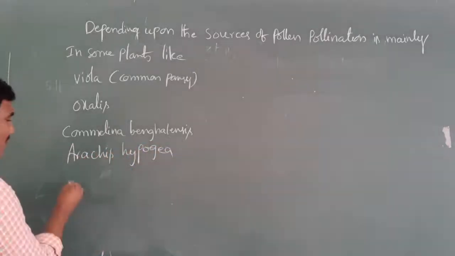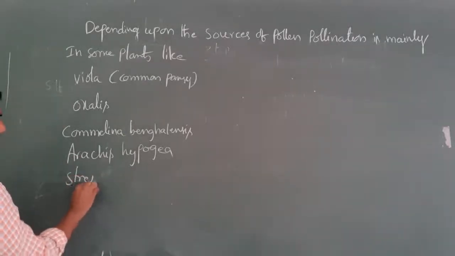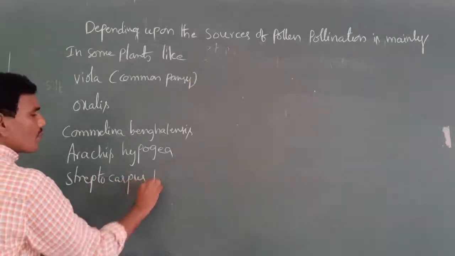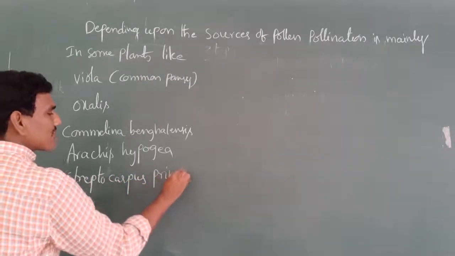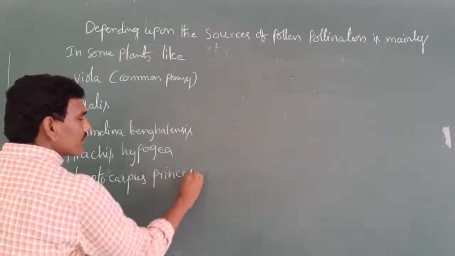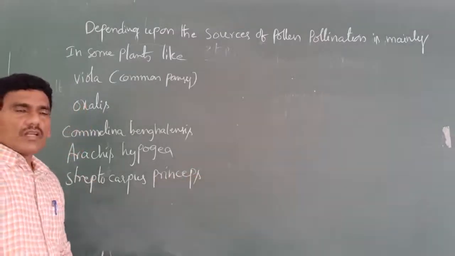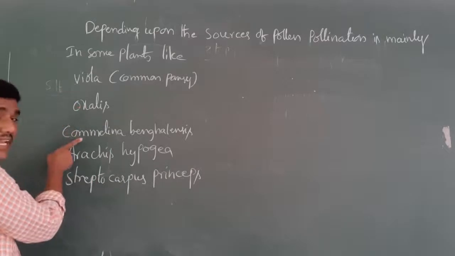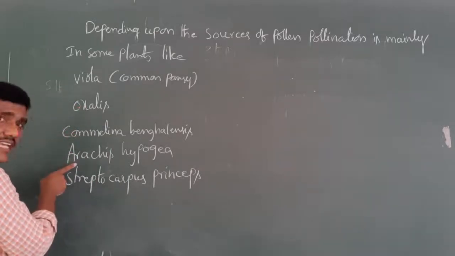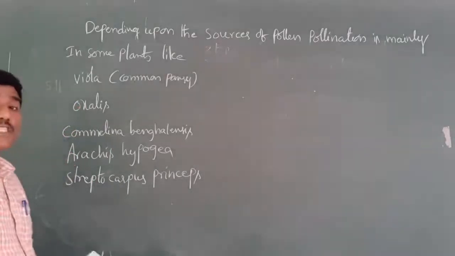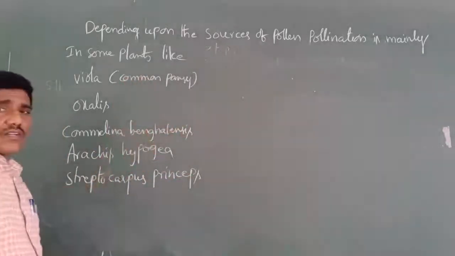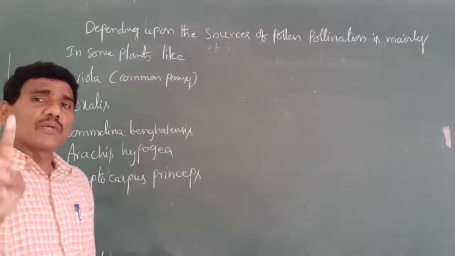Next one is called Septocarpus princeps. Plants like viola, oxalis, Commelina bengalensis, Arachis hypogaea, Septocarpus princeps. In these 5 types of plants, 2 different types of flowers are present.